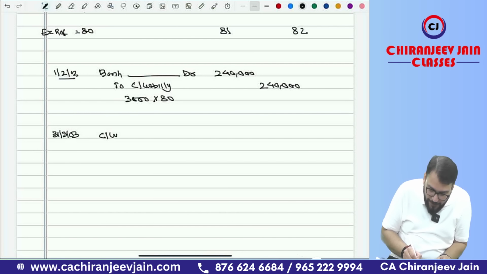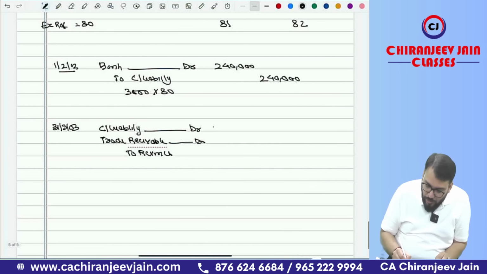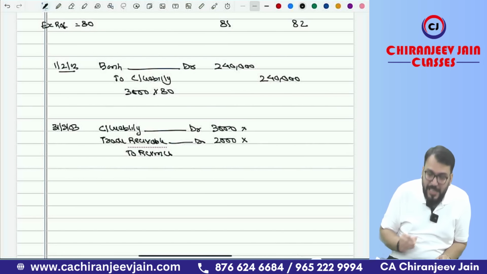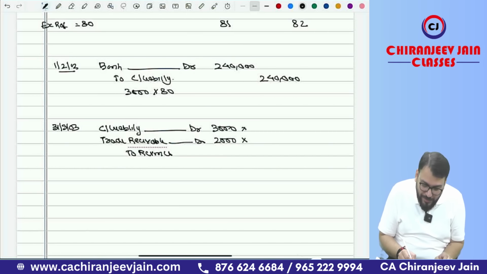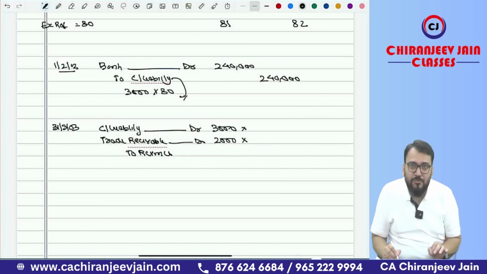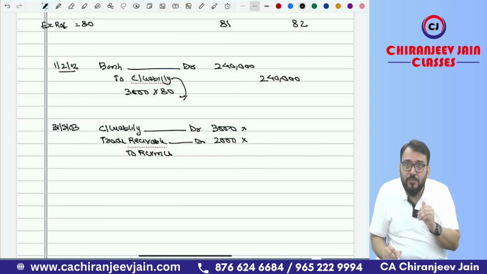What journal entry will we do? We'll say contract liability account debit, correct? Then trade receivable account debit to revenue. So it is 3,000, and this will be 2,000. Now the question is what will be the exchange rate? For this 3,000, because this is a foreign currency advance, this contract liability is one type of foreign currency non-monetary item.